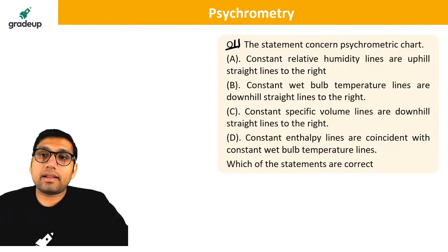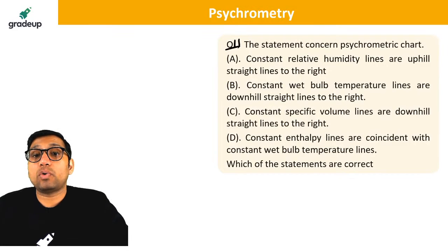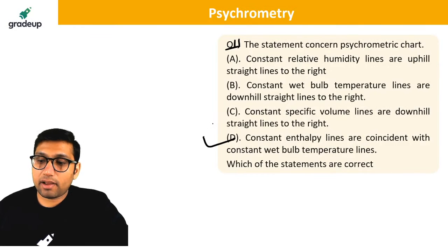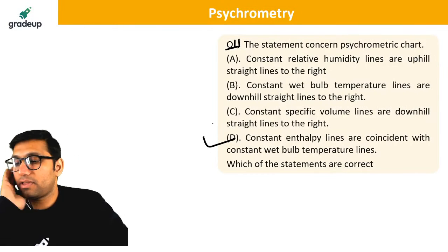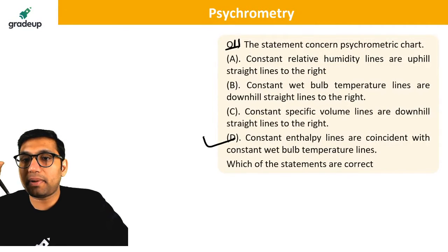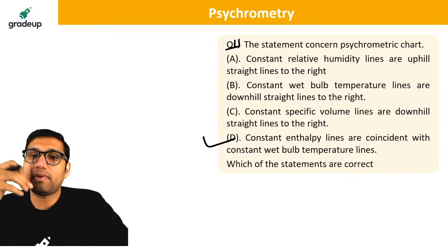The statement concerns the psychrometric chart. Which of the following statements are correct? Constant relative humidity lines are uphill straight lines to the right. Constant wet bulb temperature lines are downhill straight lines to the right. Constant specific volume lines are downhill straight lines to the right. Or constant enthalpy lines are coincident with constant wet bulb temperature lines. So one option I can easily say, D is correct, just by looking at the option. Constant enthalpy lines are coincident with constant wet bulb temperature lines.